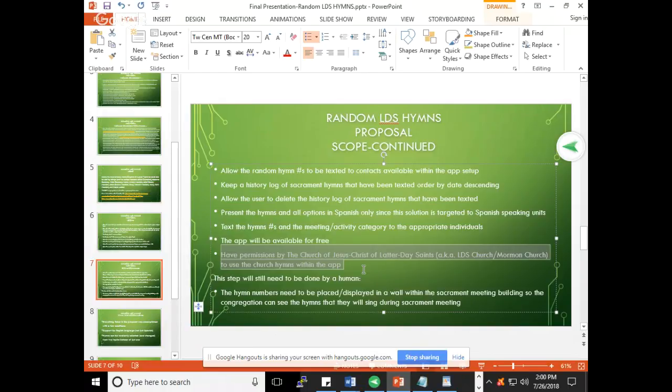And I also put here that there's one step that is going to be manual, still done by a human. So once we text the actual hymns to the leader, they still need to place them manually on the wall, so that they can be seen by the members of the church, so that they know which hymn they are going to sing that day.